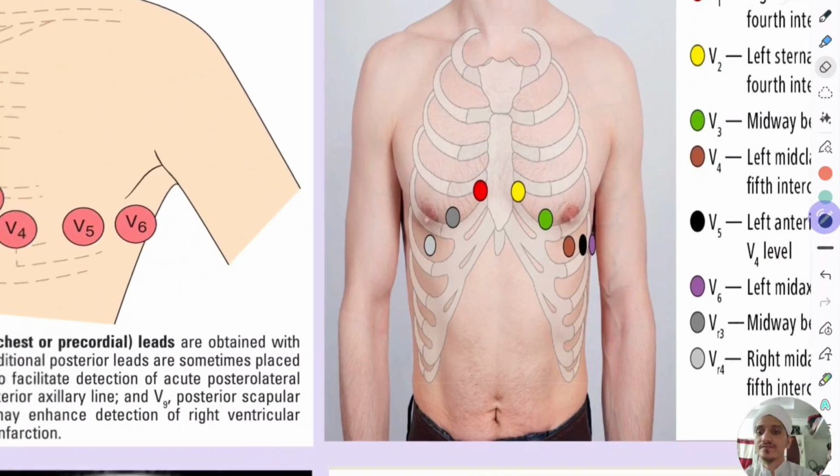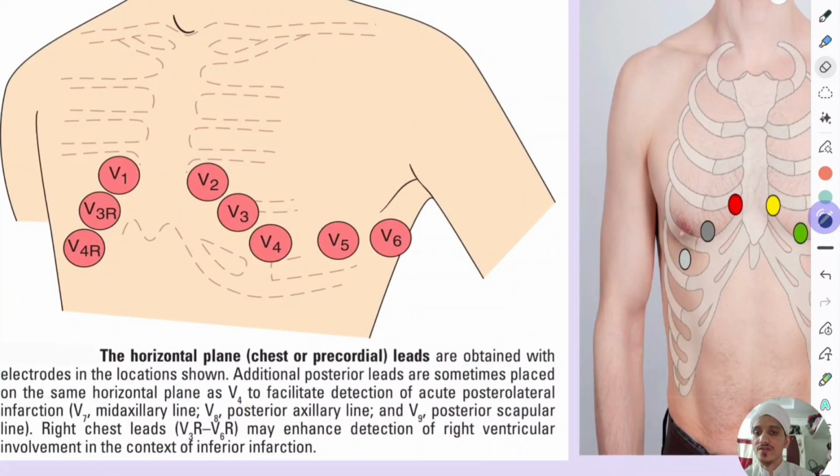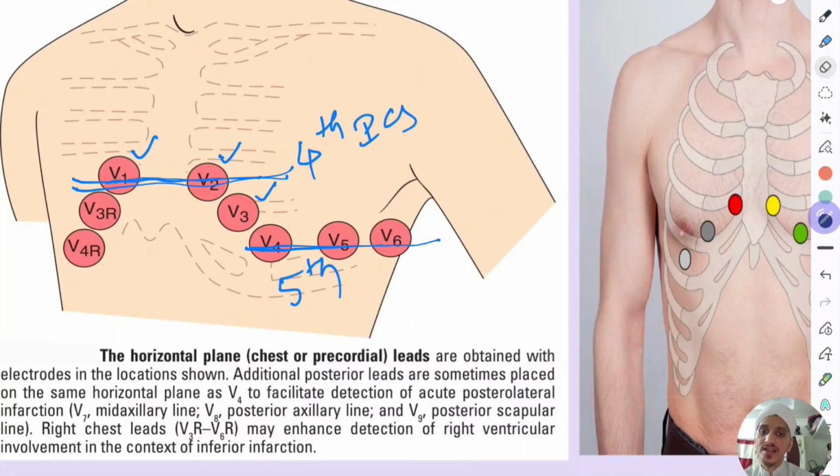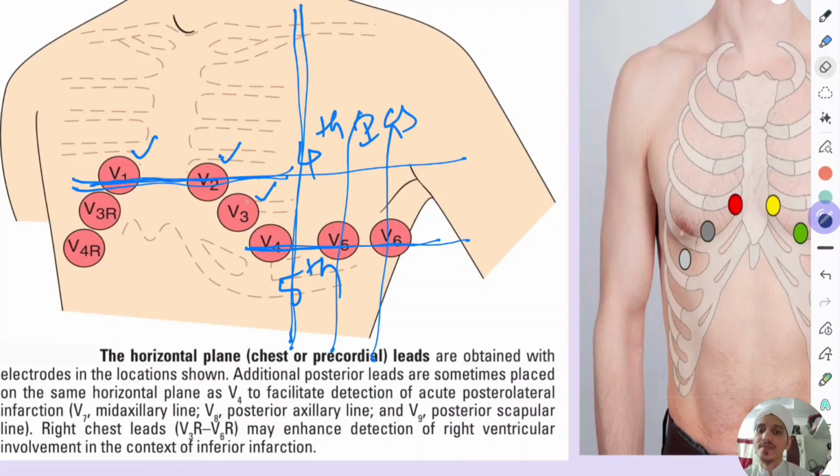Now the same thing here also. So V1, V2, V3. This is the fourth intercostal space, and this is the fifth intercostal space, and in between these two you can draw these two lines like this. This is the mid clavicular line, then the anterior axillary line, and this is the mid axillary line. Between V2 and V4 is V3. Then V3R will be at the same level as V3, but on the right side, and V4R will be at the same level, but on the right side.